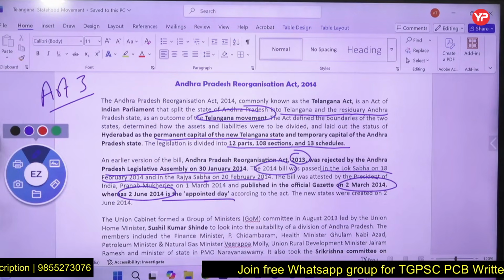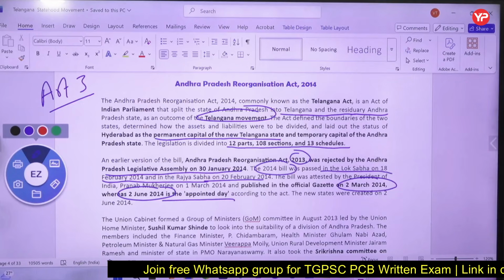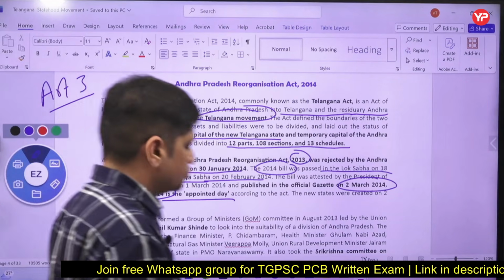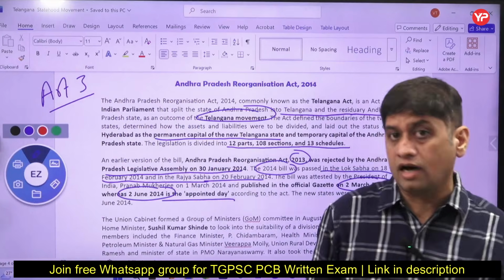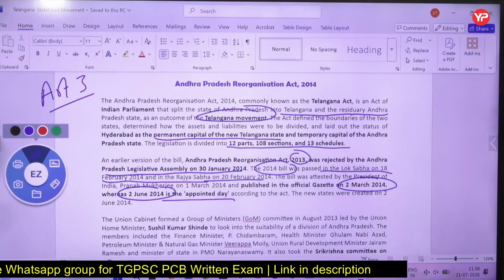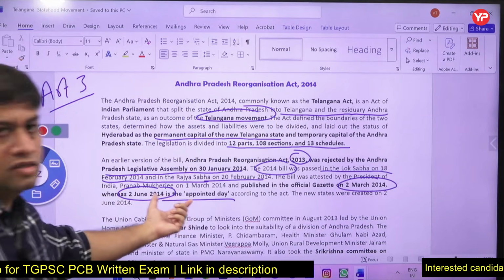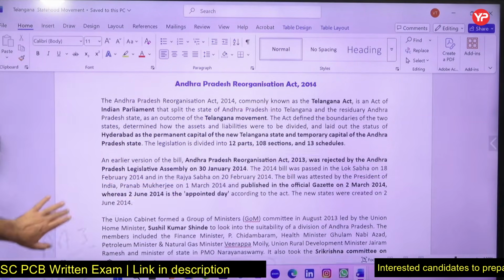On 1st March, the President gave the assent. On 2nd March, it was published in the gazette, and 2nd June was the appointed day. So these dates are important: 1st March 2014, 2nd March 2014, then 2nd June 2014. So the new state was appointed, right? That is how it is there.